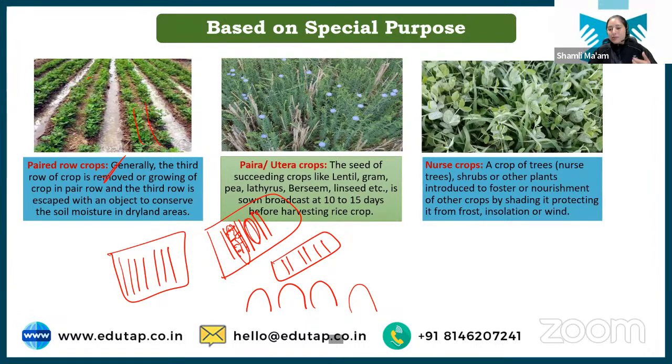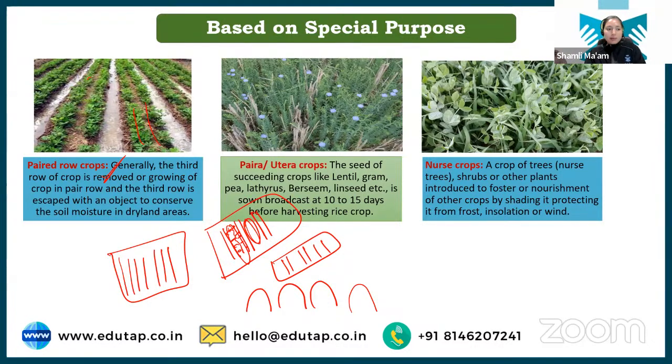Next we have is a nurse crop. Now student, as the name suggests, nurse means they are nurturing something. They are helping in nourishment of something. So this provides nourishment of any kind to other crops, be it protecting it from the high wind velocity, protecting it from the harsh sunlight, or providing the shade. So such crops are called as nurse crop.